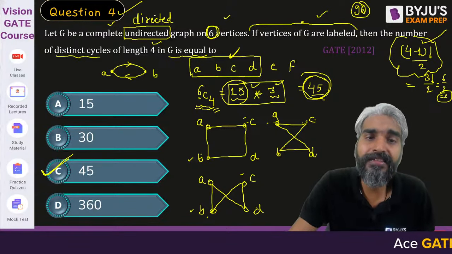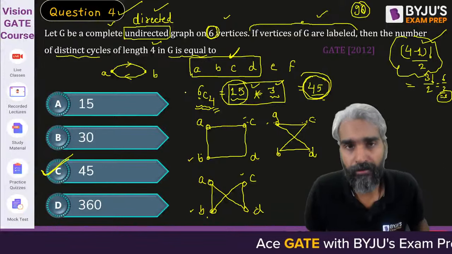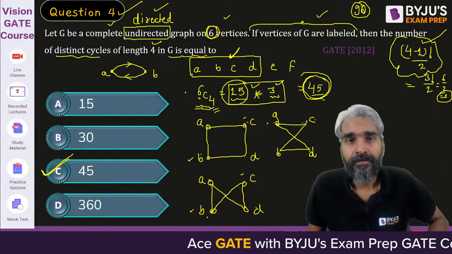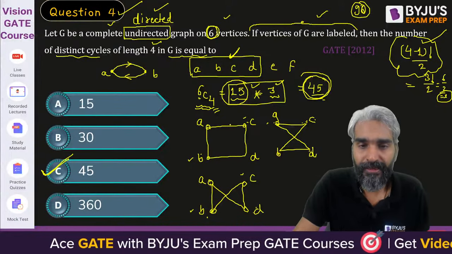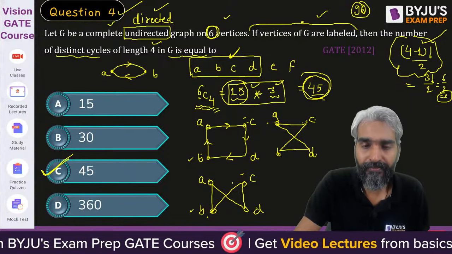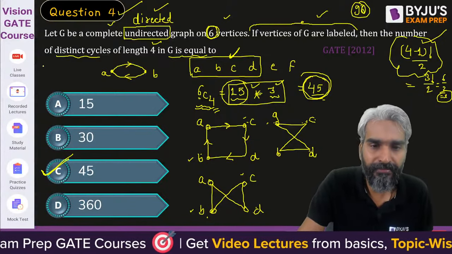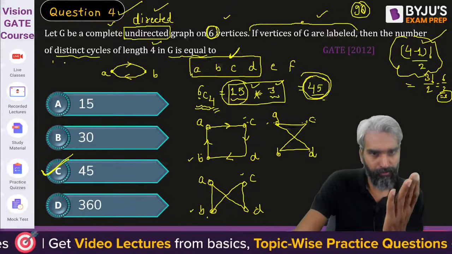Because if there is a direction of the edge, then clockwise will be different from anti-clockwise. If you say A, C, and let me put it in another way, from the opposite side it will look like what?